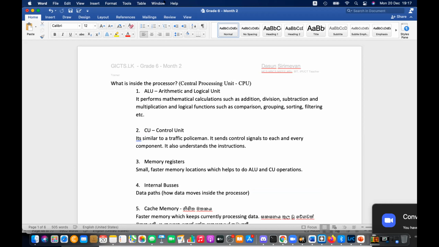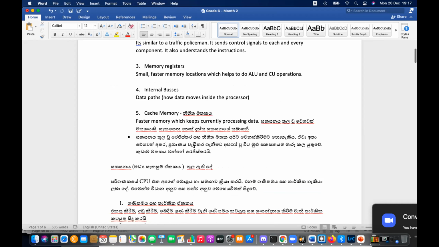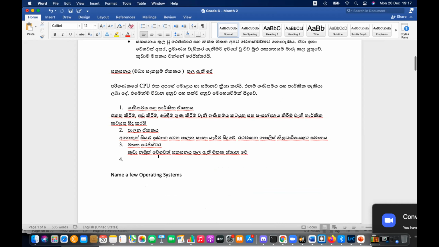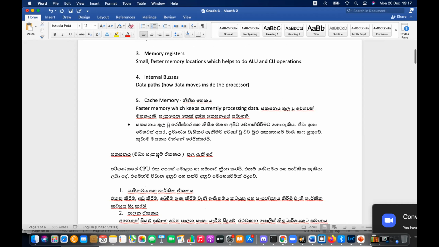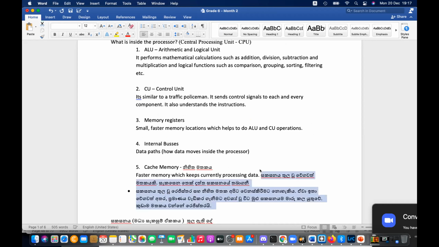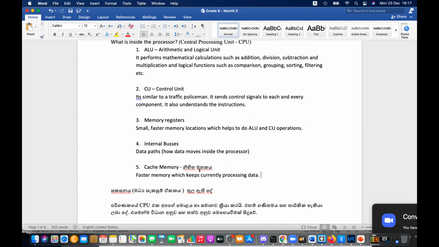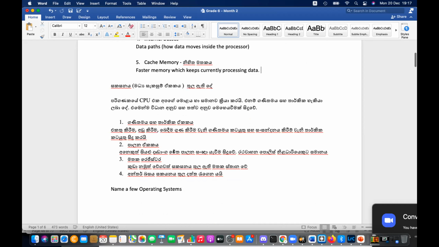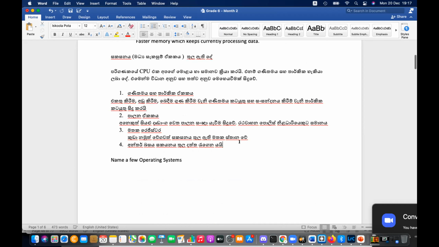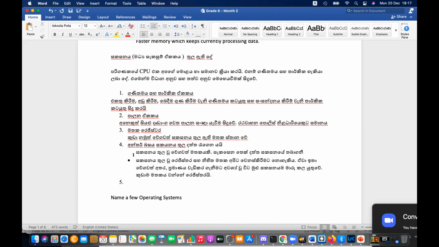Which is smaller, cache memory or memory registers? Memory registers, yes, that is smaller. Okay, let's write down this special part at the end of this note.